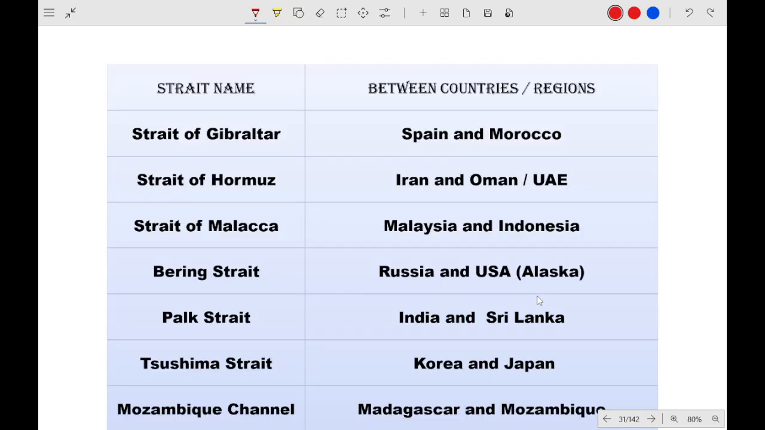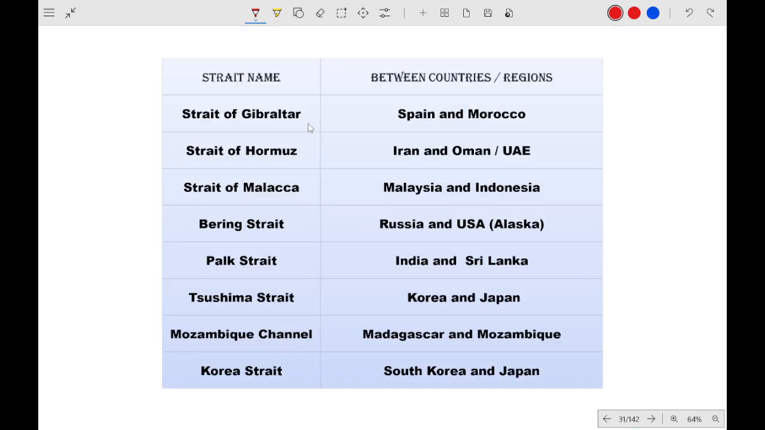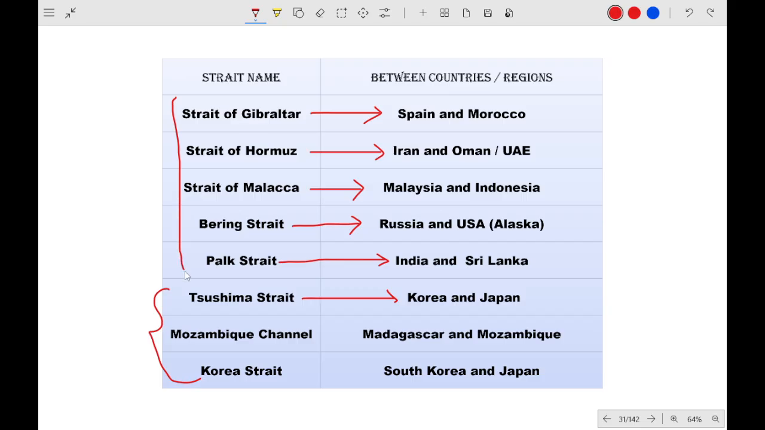And there is a list. You can check it out. Strait of Gibraltar is Spain and Morocco. Strait of Hormuz is Iran and Oman. Strait of Malacca is Malaysia and Indonesia. Bering Strait is between Russia and USA. Palk Strait is between India and Sri Lanka. Tsushima Strait is Korea and Japan. These are not that important, but these 5 are important.